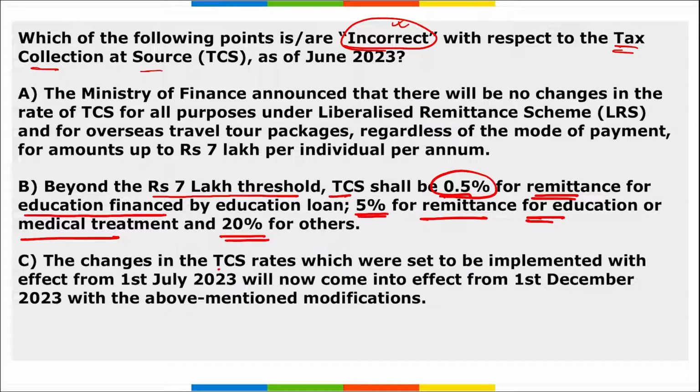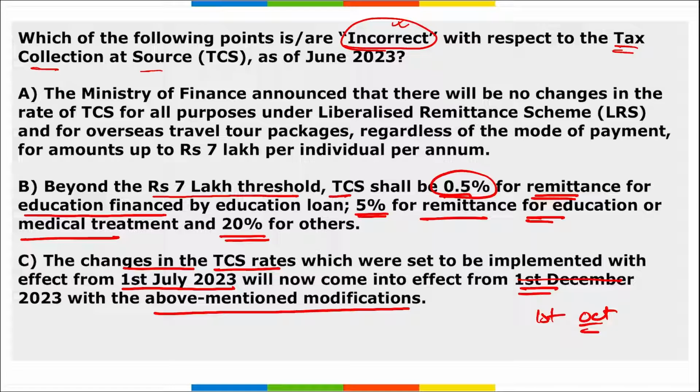But looking at option C, the changes in the TCS rate were set to be implemented with effect from 1st of July 2023. Now they come into effect from 1st of December with the above mentioned modification. See, earlier they were to be implemented with effect from 1st of July, but now they will be coming into effect not from 1st of December but from 1st of October. Correct? So we'll look at the same.